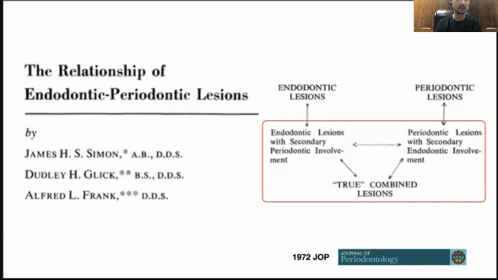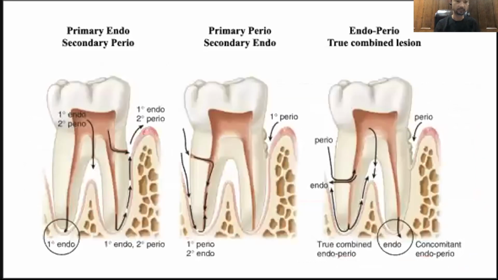He classified Endo-Perio lesions based on both clinical and radiographic findings. He classified these defects into three primary types: pulpal origin, also known as endodontic lesion with secondary periodontic involvement; periodontal origin, a periodontic lesion with secondary endodontic involvement; and endodontic-periodontic origin, also known as a true combined lesion. So those are the three categories of the classification.